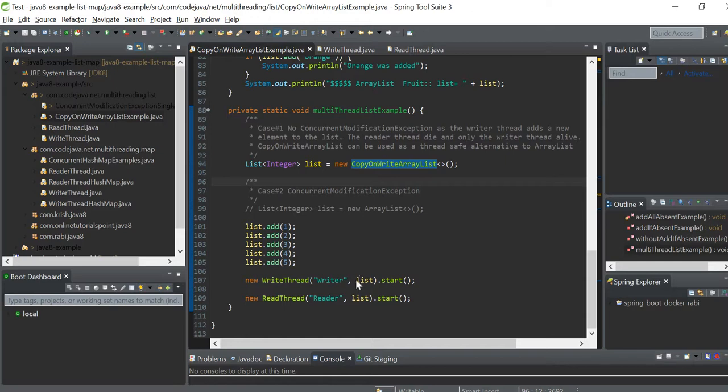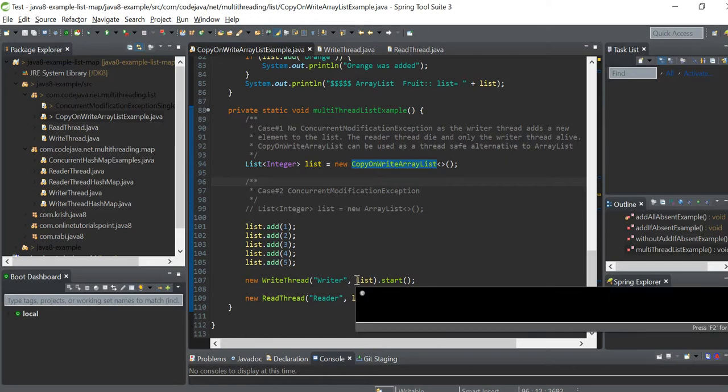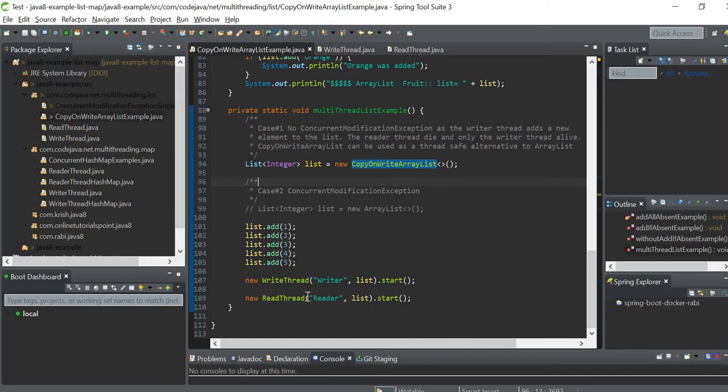The read operation works on the same list. So in that case we use copy on write.